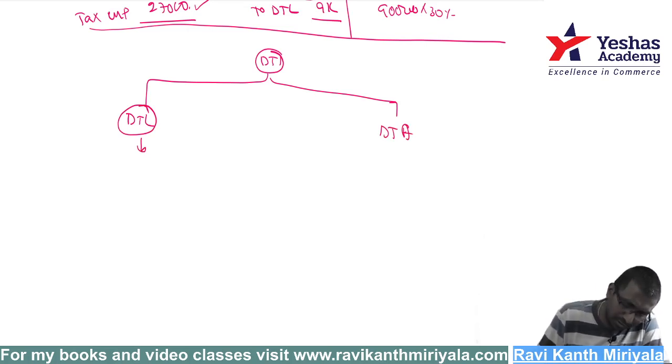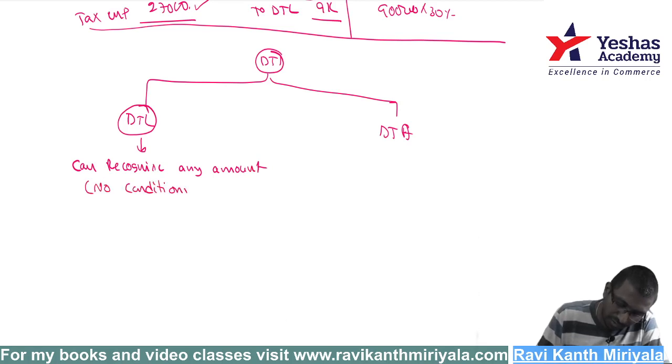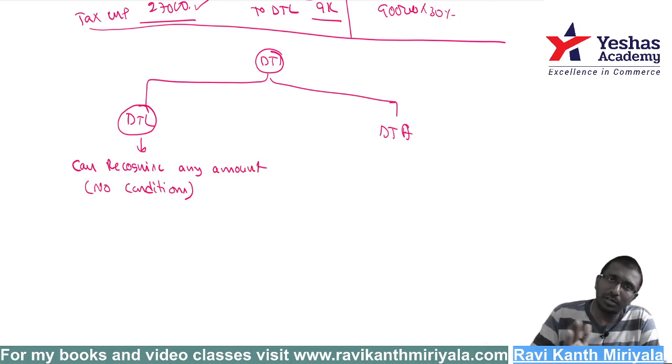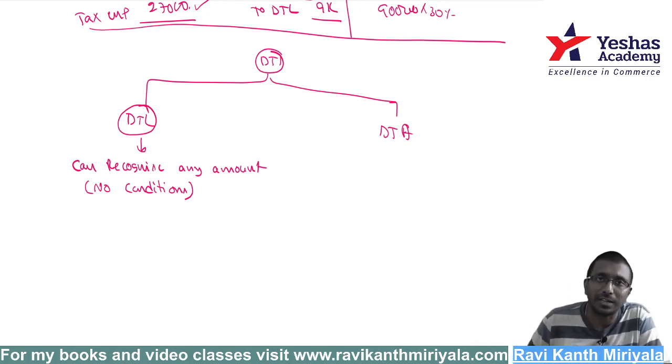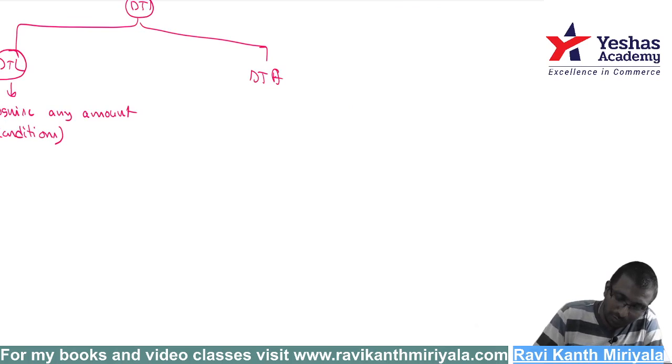There is no condition. We can recognize any amount, no conditions, nothing. You can recognize whatever amount you are supposed to record. This is like conservatism. We don't see, can I recognize this amount? Whatever is deferred tax liability, no need to discuss, no permission is required, directly record the full amount of deferred tax liability. Okay, what about deferred tax assets?